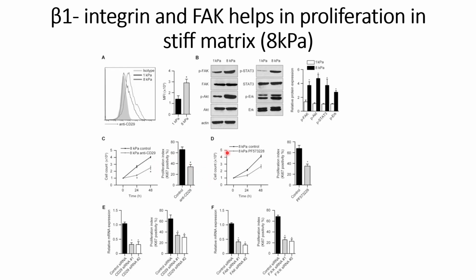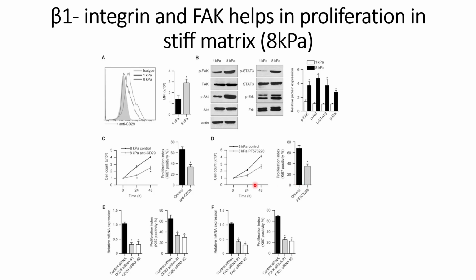Thereafter, they did similar studies with a small molecule to inhibit FAK, that is PF573228, and in that case also they were able to see that the proliferation goes down compared to the control. These are also quantified using Ki67 positive cells, and we can see that Ki67 positive cells are low where they used the small molecule inhibitor to inhibit FAK.